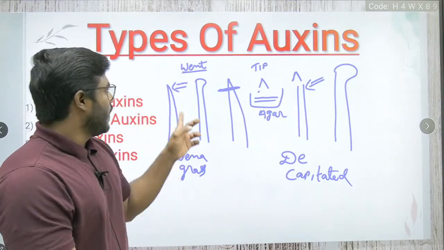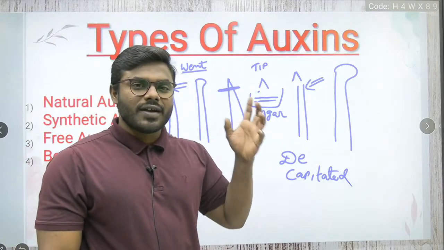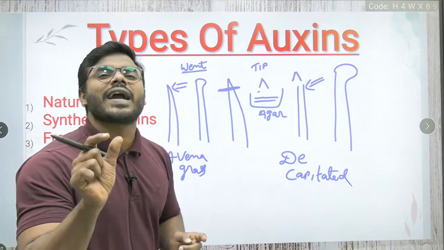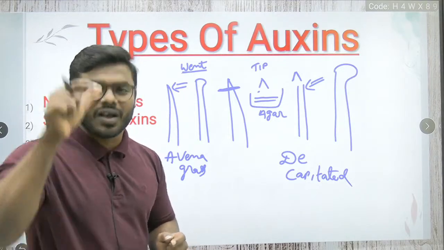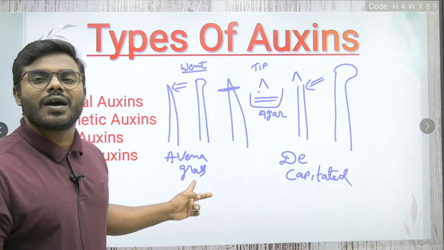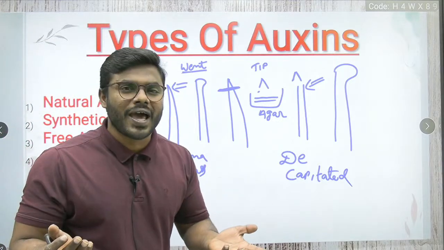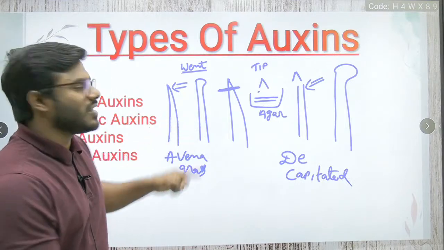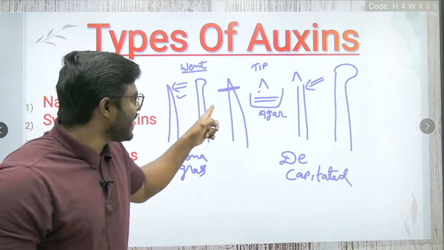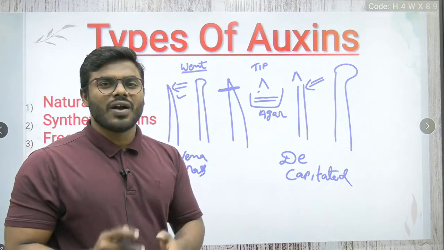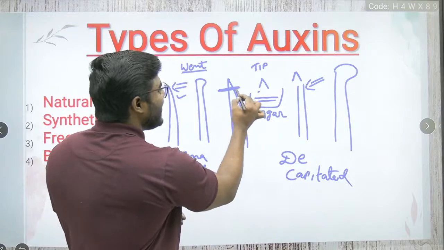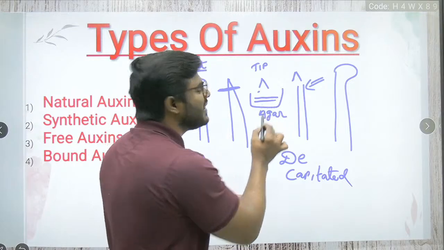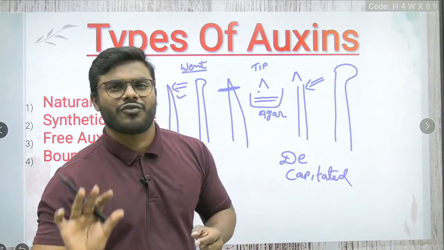Remember once again what Francis Went did. He has taken the coleoptile. What is the coleoptile? The protective sheath, the protective covering of a shoot from Avena grass seedlings, nothing but the common oat plant. After taking that, he exposed it to the unilateral sunlight. Then what happened? It starts bending. Now to understand why it is bending, he cut the tip. Whatever tip he cut, he kept in the agar solution for a particular period of time.